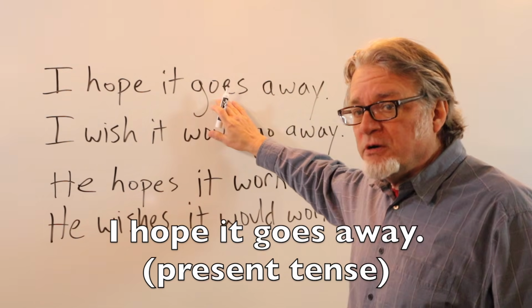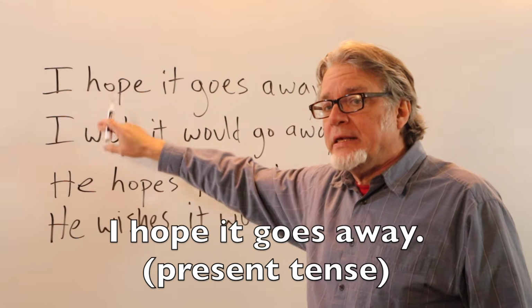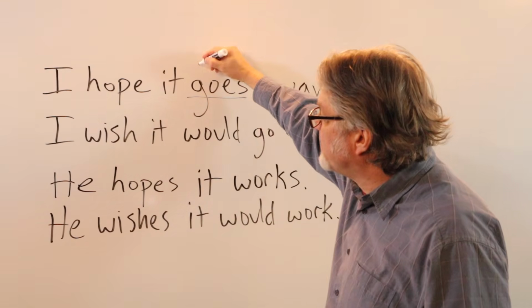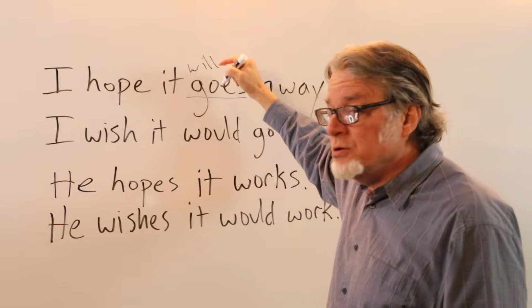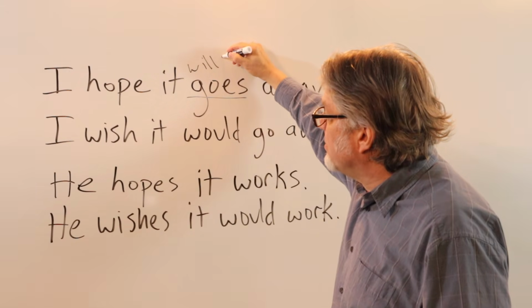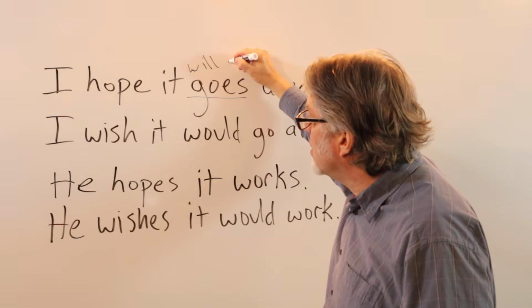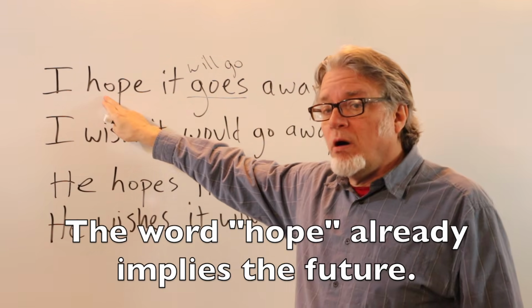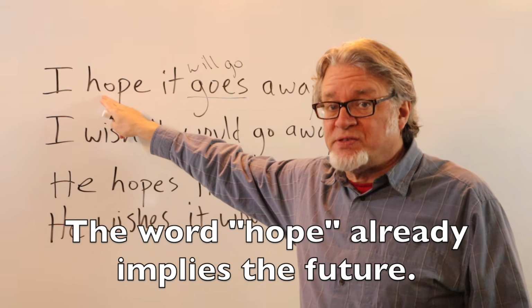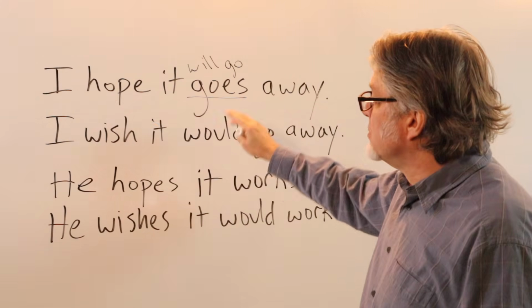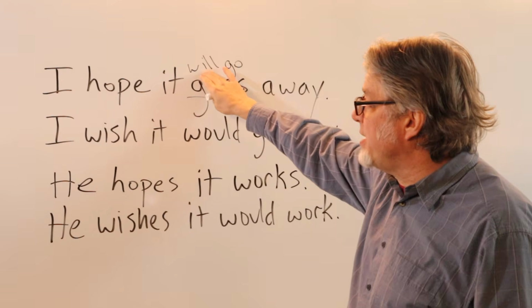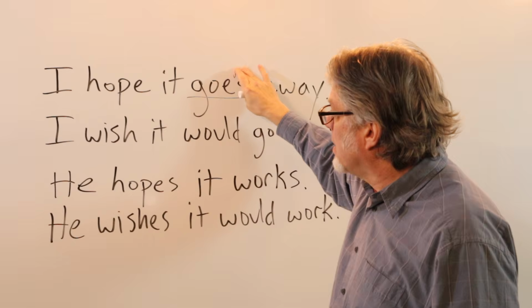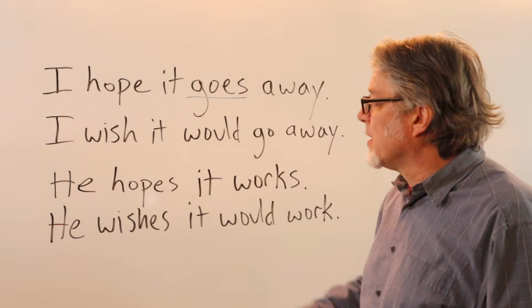The verb after hope is in the present tense. You could use the future because you are thinking about the future. I hope it will go away. But the word hope already implies the future, so it's not necessary to say will go. You can just use the present tense. I hope it goes away.